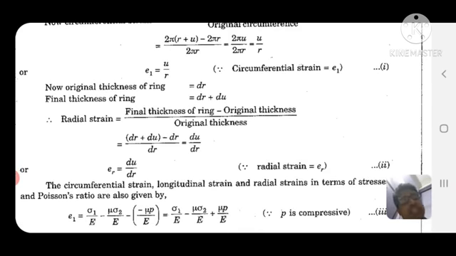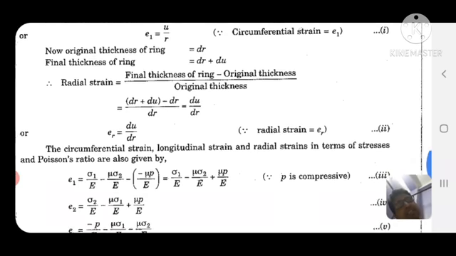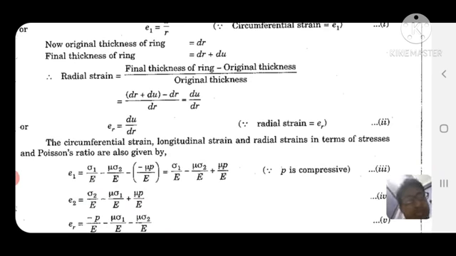So epsilon 1 is equal to u/r. Now the original thickness of the ring is dr, and the final thickness of the ring is dr plus du. So radial strain is equal to final thickness minus original thickness divided by original thickness, so (dr + du minus dr) by dr, which is equal to du/dr. So epsilon r is equal to du/dr.